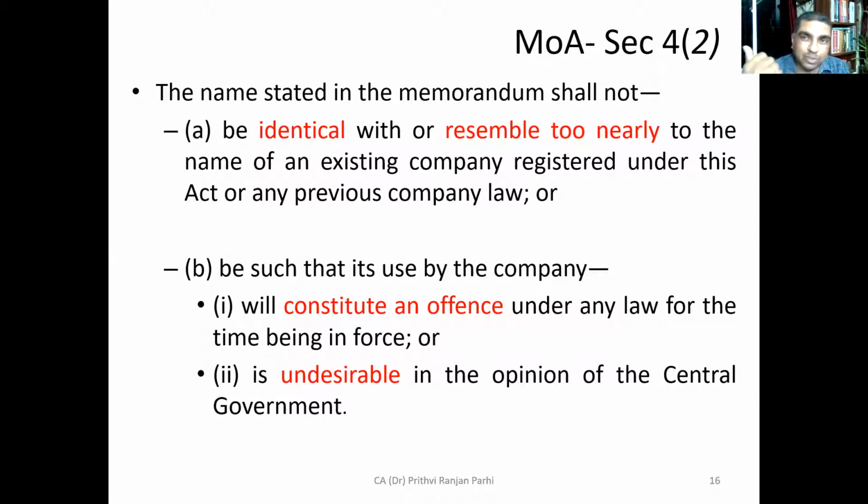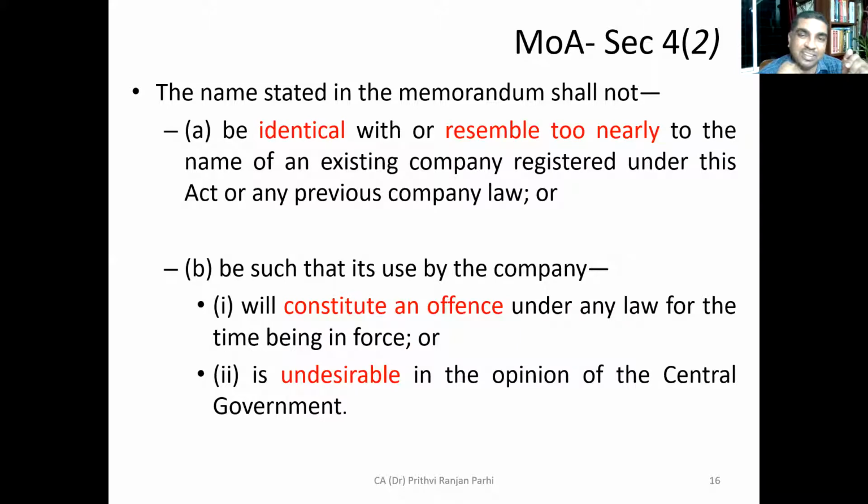Now, if I move to section 4, subsection 2, some other relevant things are there. It says the name stated in the memorandum shall not be identical or resemble too nearly the name of an existing company registered under this Act or under any previous company law.